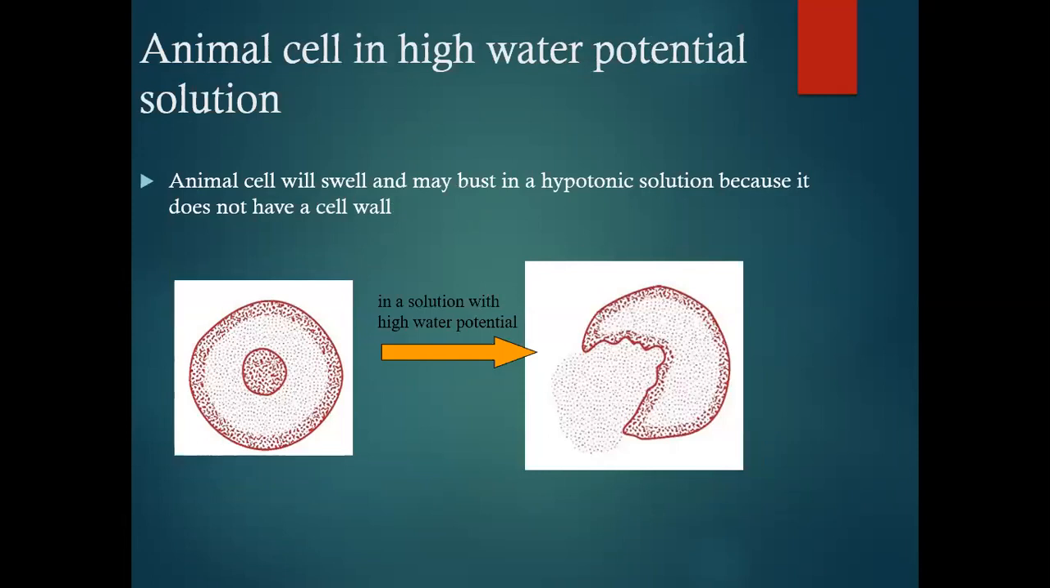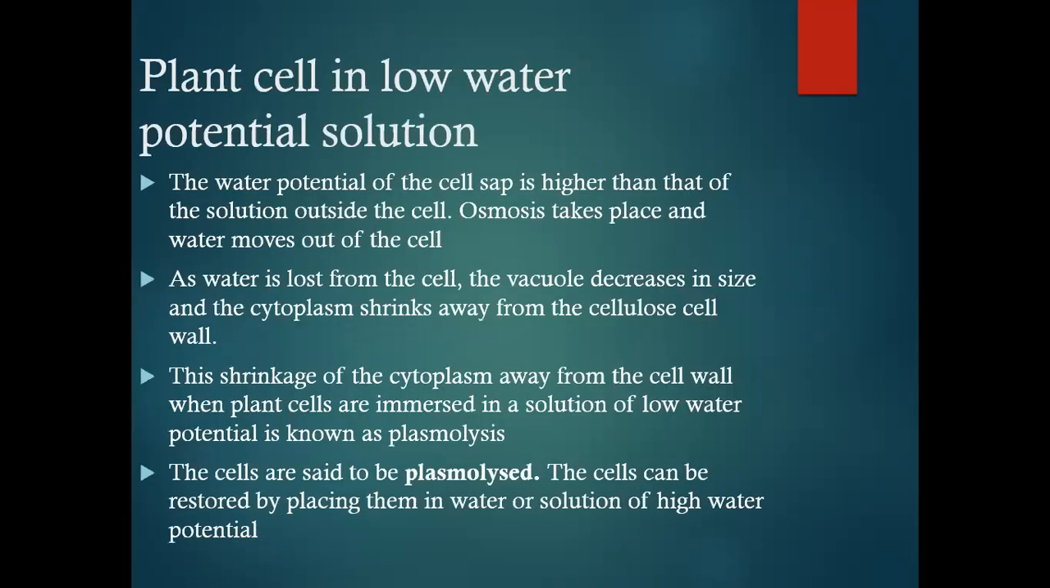Animal cell in high water potential solution. The animal cell will swell and may burst in hypotonic solution because it does not have a cell wall. You can see in the diagram.